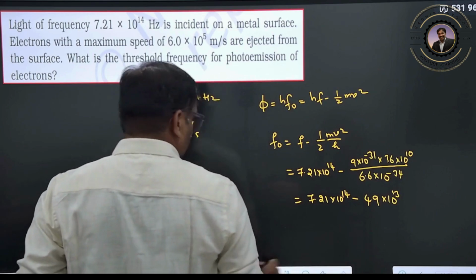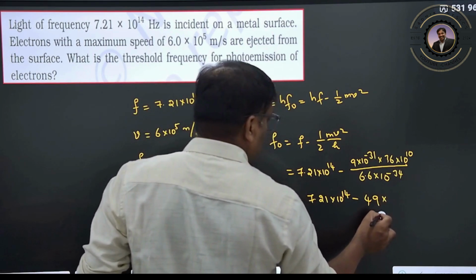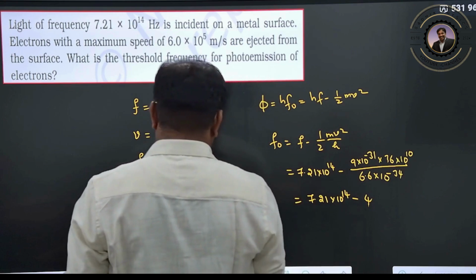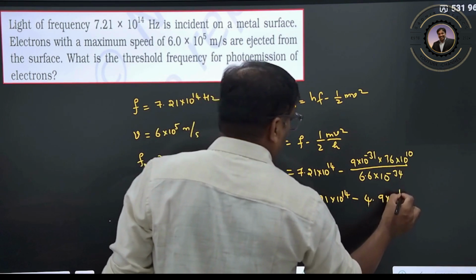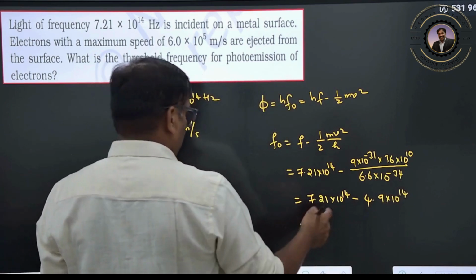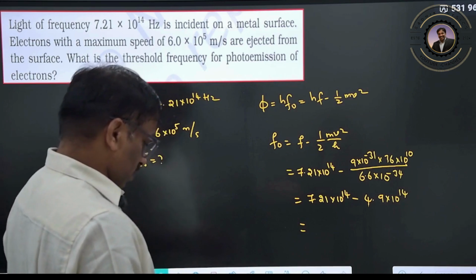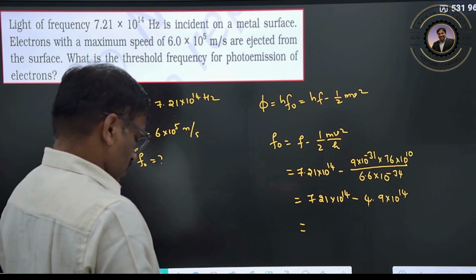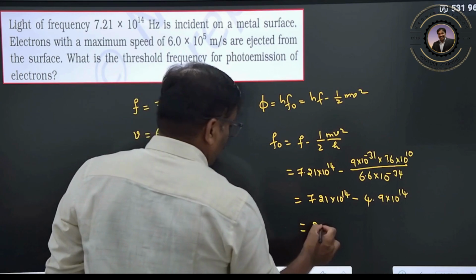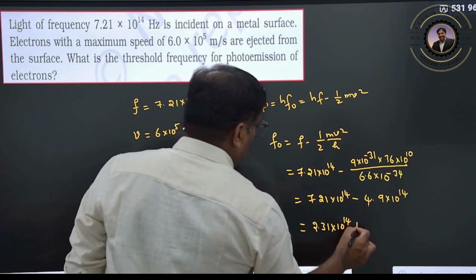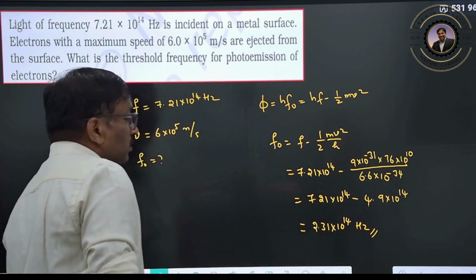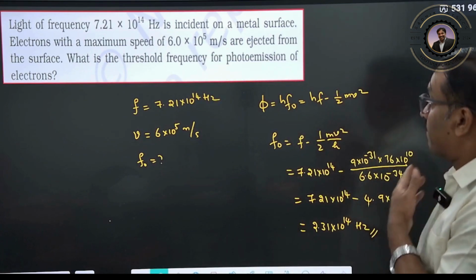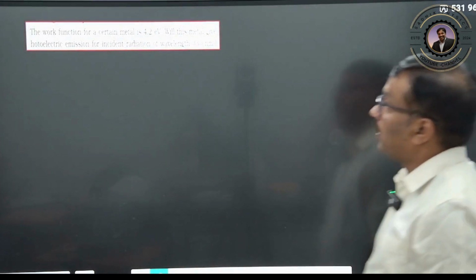Or we can write 4.9 into 10 to the power of 14. Now subtract: 7.21 minus 4.9, therefore 2.31 into 10 to the power of 14 hertz. This is your answer. Clear? Right? Now let us see.